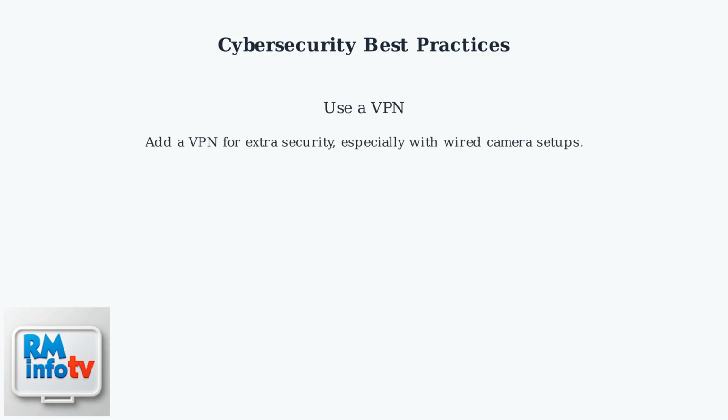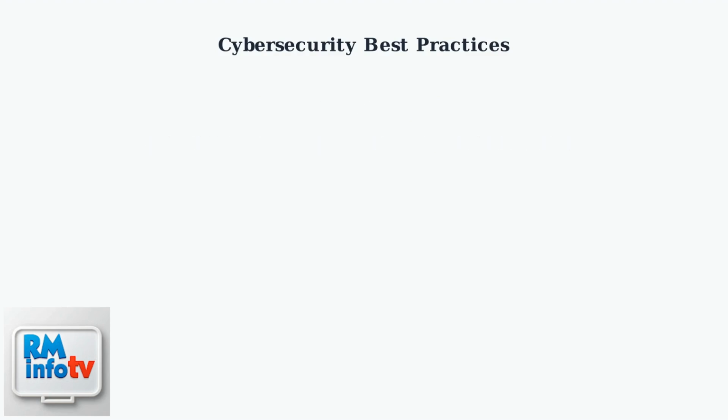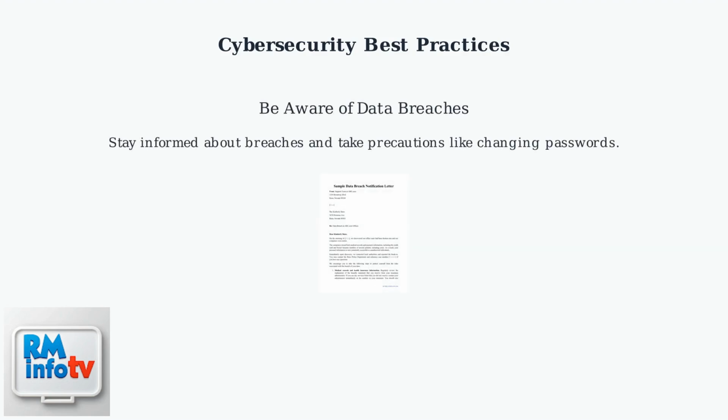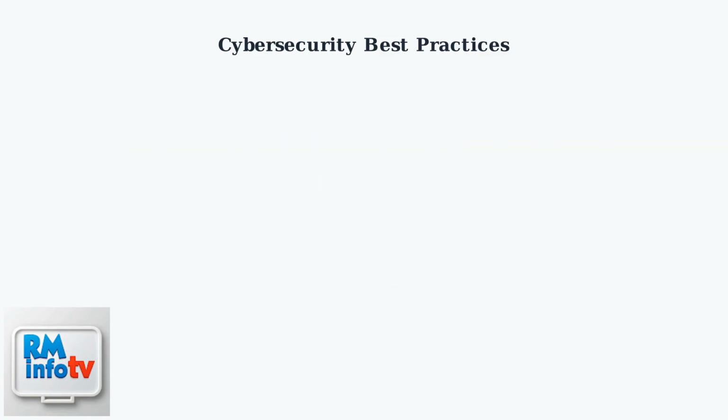Consider using a VPN for added security, particularly if your camera is connected via wired setup. A VPN encrypts your data and hides your IP address. Stay aware of recent data breaches affecting smart devices. If your data is compromised, change passwords immediately and monitor your accounts for suspicious activity.